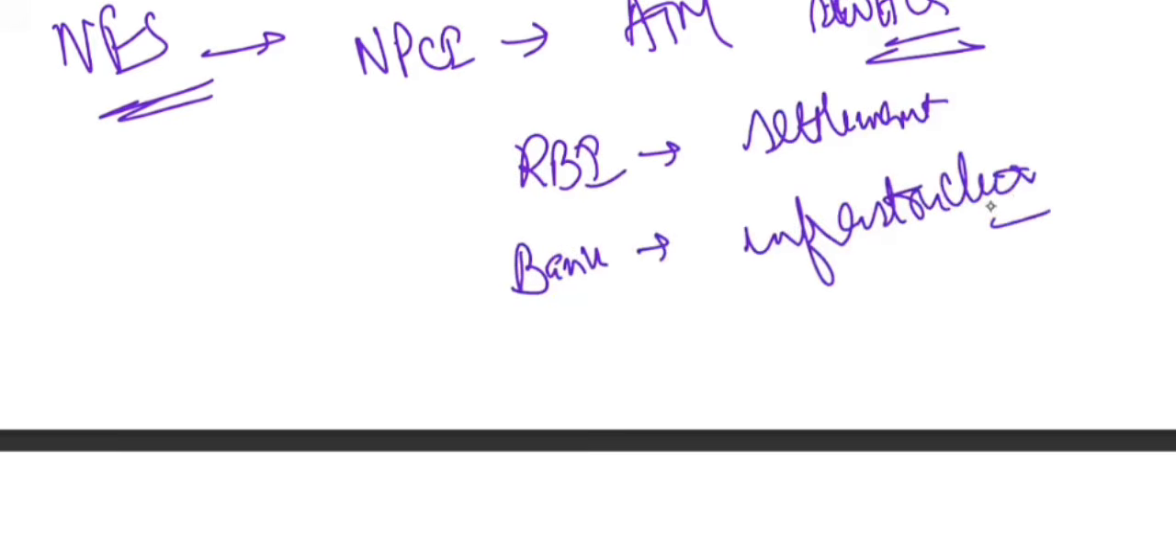So this is how it works. NPCI runs the ATM switch, RBI runs the settlement, and banks share the infrastructure. This is why any bank card works at any bank ATM. Even a small RRB can offer nationwide ATM access. So NPCI handles the ATM switch, RBI handles the settlement, and banks handle the infrastructure.